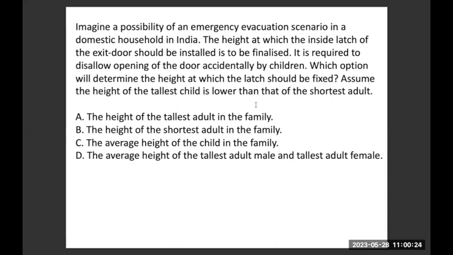If I just stick to the height of the shortest adult in the family, I can determine the height of the latch. I just have to look at the two conditions. It cannot be opened by children, and the next condition which helps is the last statement: assume the height of the tallest child is lower than that of the shortest adult, which says that option B is the correct one. All right.